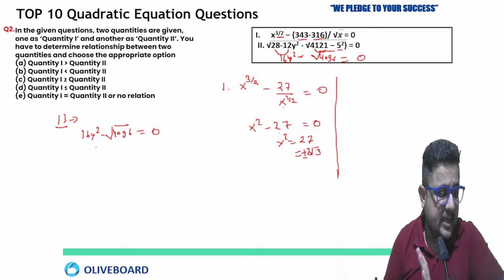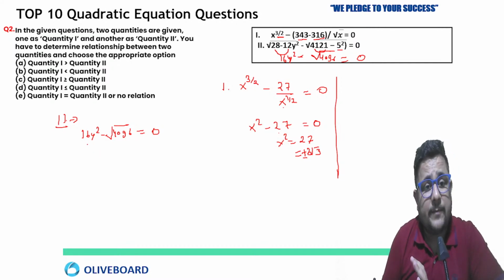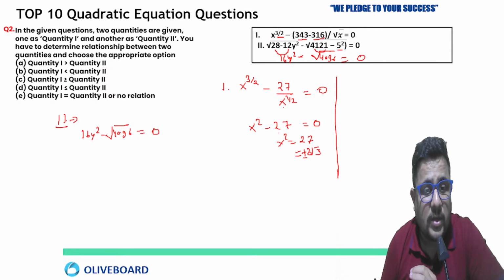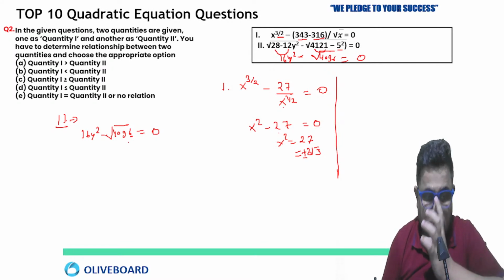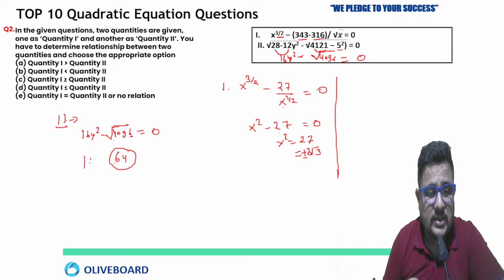Now is this clear, PK? I think you took some value wrong. 16y square minus square root 4096. Now how will you determine whether it is a perfect square value or not? Just see the base value. There is a method which I will tell you in my upcoming sessions also, how you can calculate the square root easily. This is going to be 64, the square of 64. So 16y square minus 64 equals to 0.